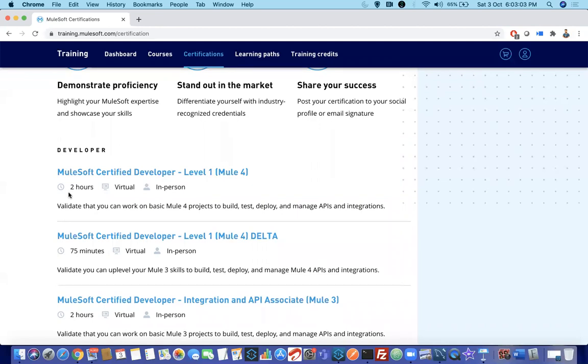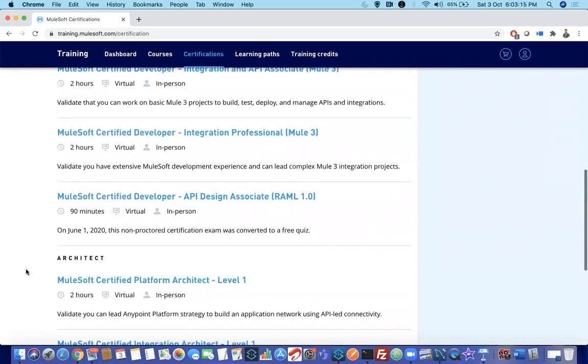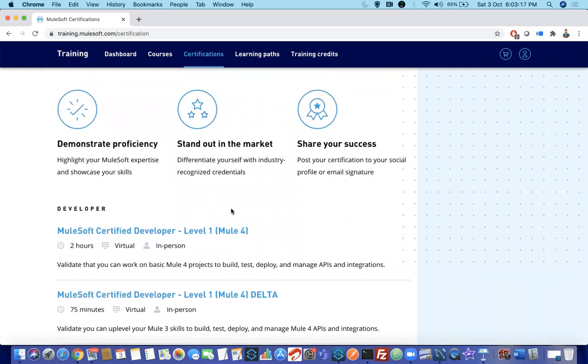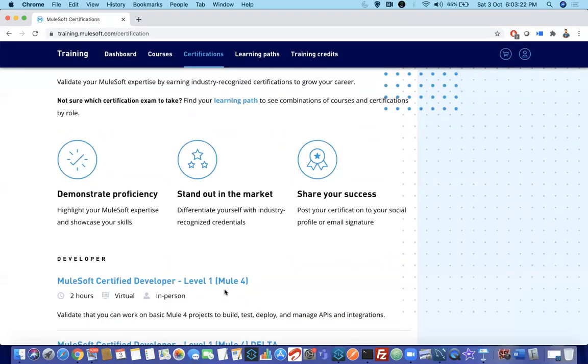Both the first one and the second hold the same priority. Nowhere is it less. Both hold the same priority. Again, there are all these architect-level certifications, but I wanted to concentrate on only these two. To be frank, let me concentrate on MuleSoft Certified Developer Level 1 Mule 4, for beginners who don't know MuleSoft or who are planning to learn MuleSoft.